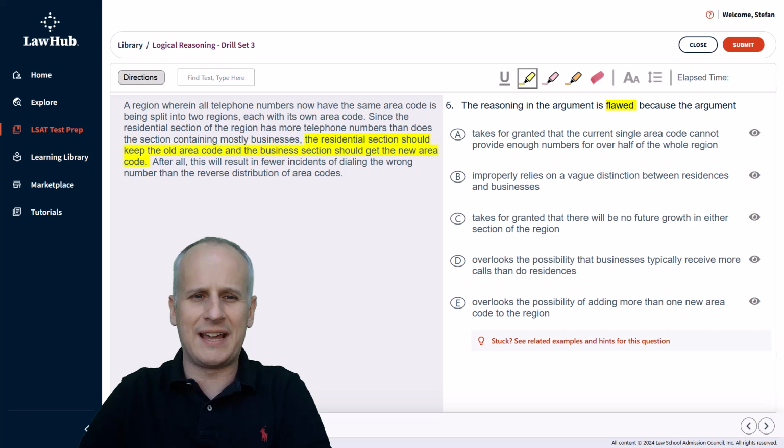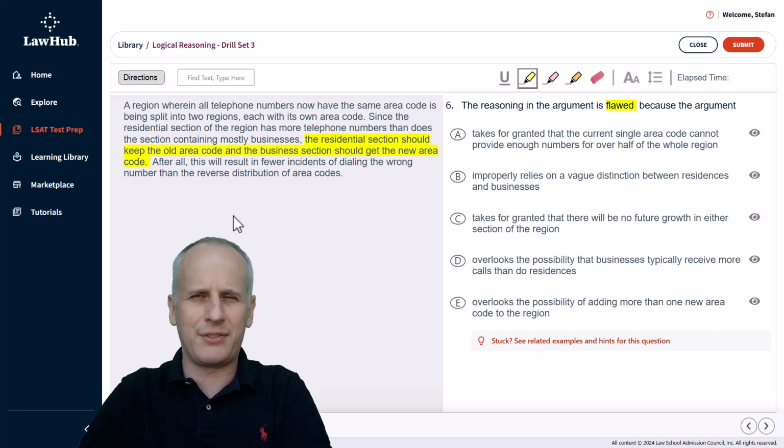And the reasoning was that the residential section had more telephone numbers. And then the author of this argument makes the logical leap that because there are more residential telephone numbers, you're going to have fewer incidents of dialing the wrong number within the new area code distribution if you assign the old area code to the residential section as opposed to the business section.